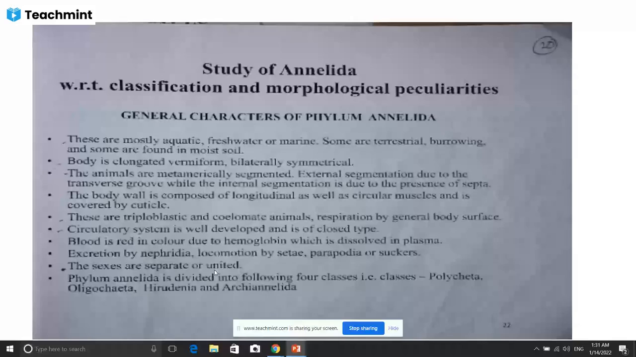Then that is the mouth. The mouth is situated anterior ventrally. Clitellum is present in the 14, 15, 16 segments. They make up the clitellum.